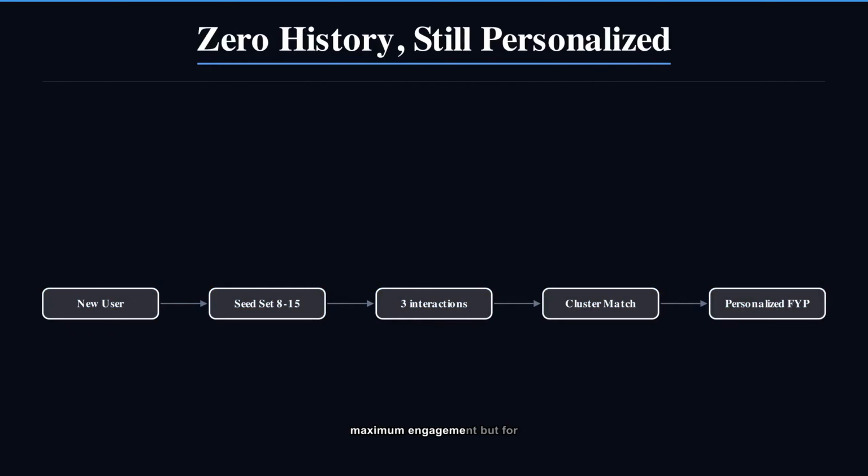Each video is chosen to reveal something different about the user's taste. After 3 interactions, the system knows which content cluster you belong to. The nurse has triaged you.